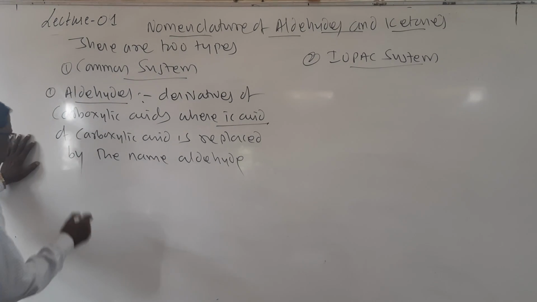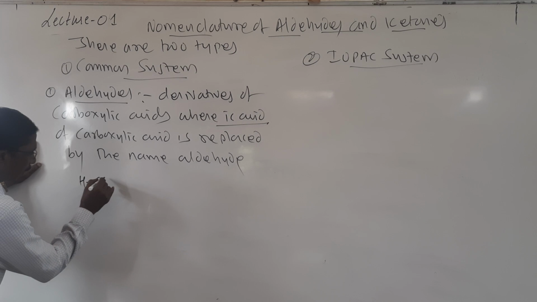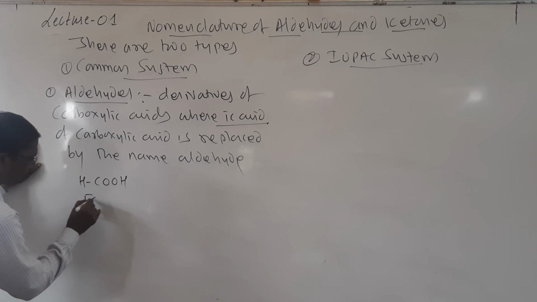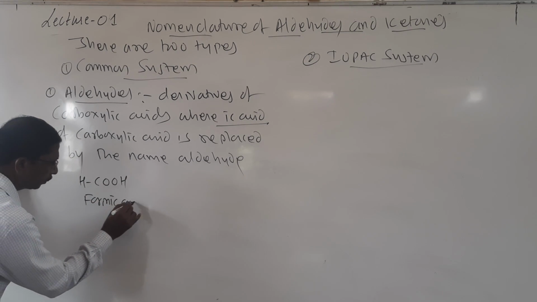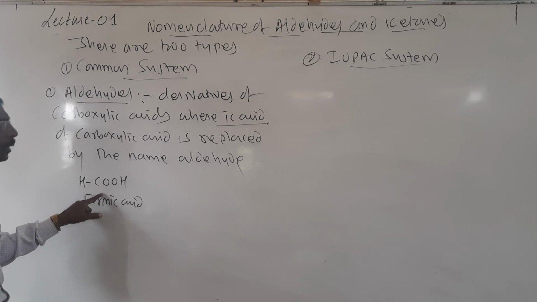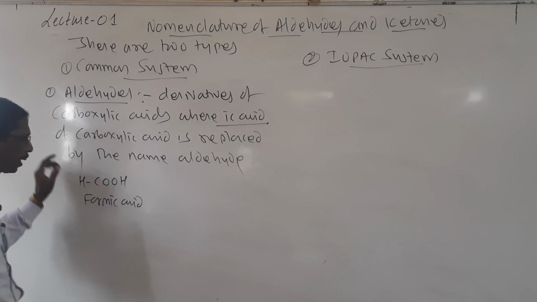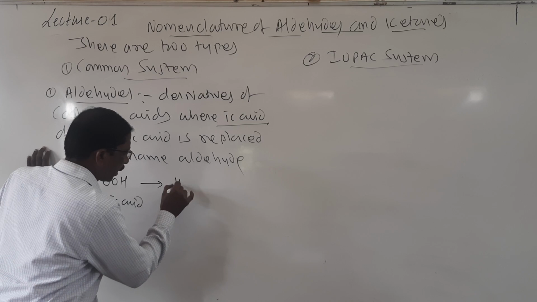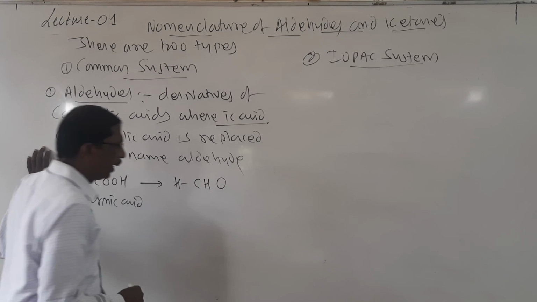Look here students, I will show here. First one is called formic acid. These are derivatives of carboxylic acid, and it is converted into formaldehyde.